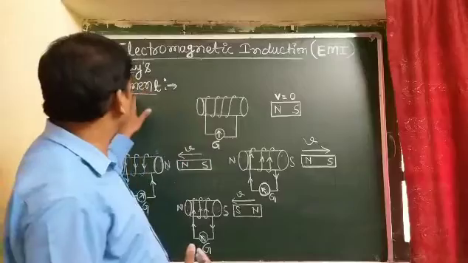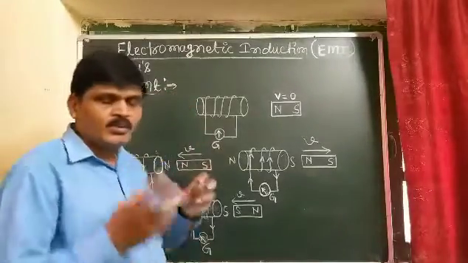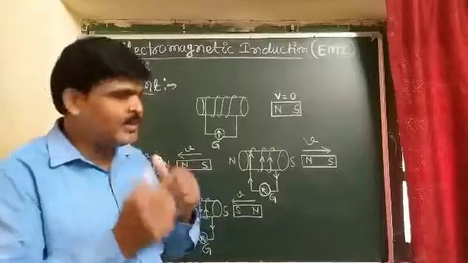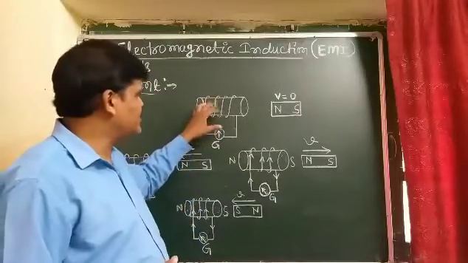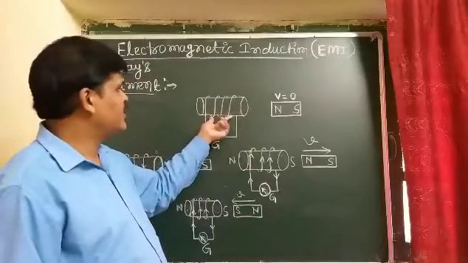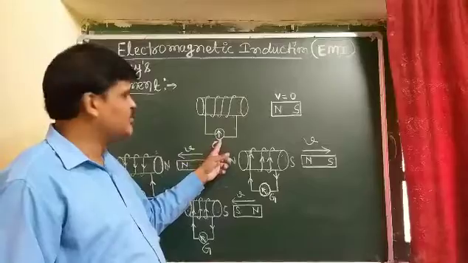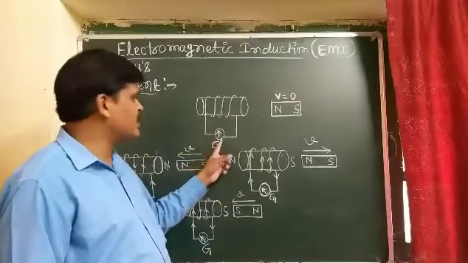In Faraday's experiment, he took a bar magnet and a coil in the form of a solenoid, connected with a galvanometer.